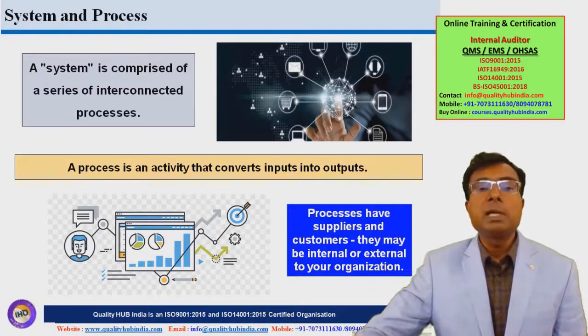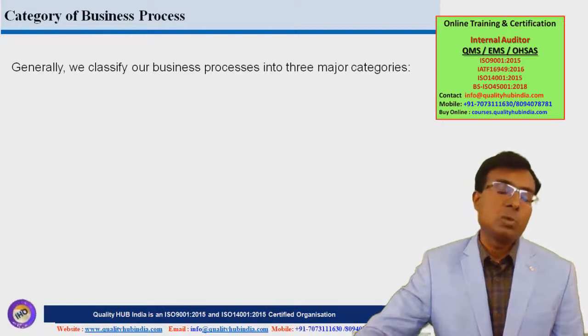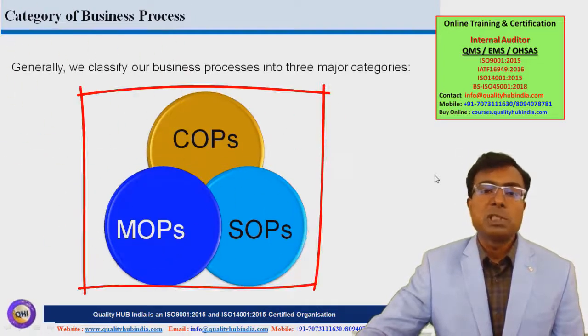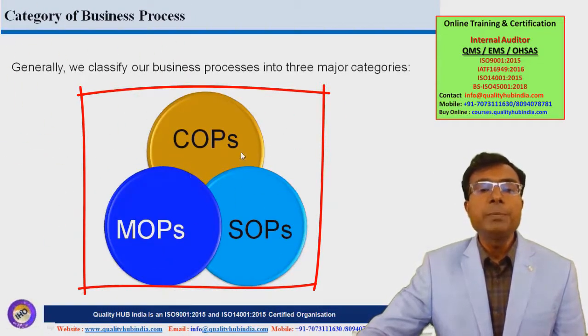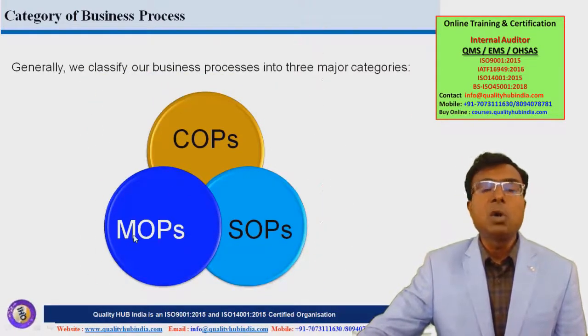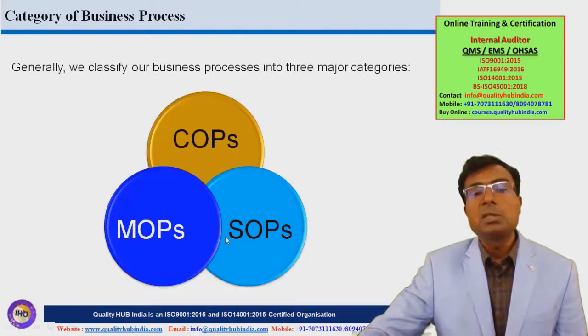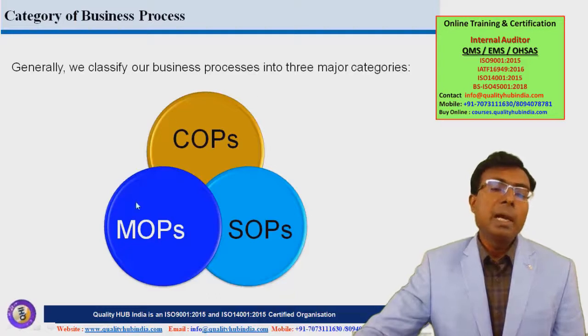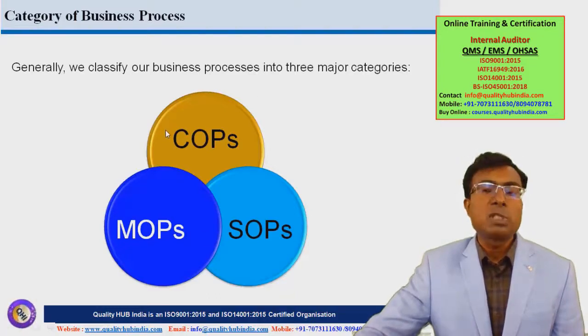Now let's proceed further and explore the category of business processes. So when we talk about business processes, there are broadly three categories of business processes. First one is called COP or customer oriented processes. This is also called core processes. The second one is called MOPs or management oriented processes, and the third one is SOP or supporting processes. So let's go ahead and explore all these types of business processes one by one.